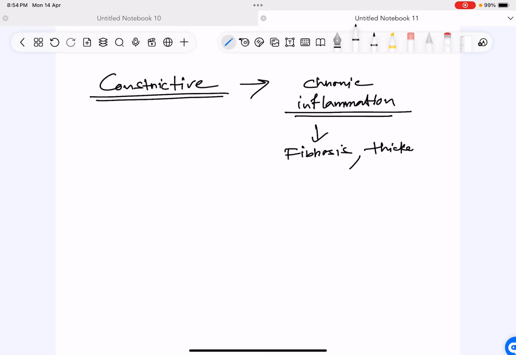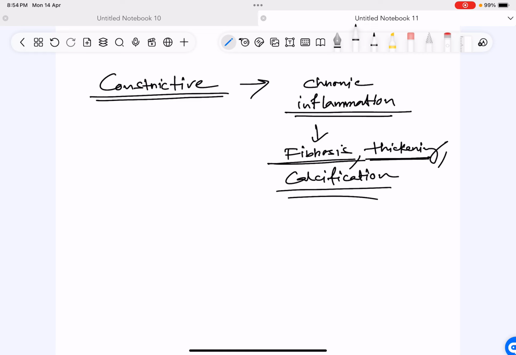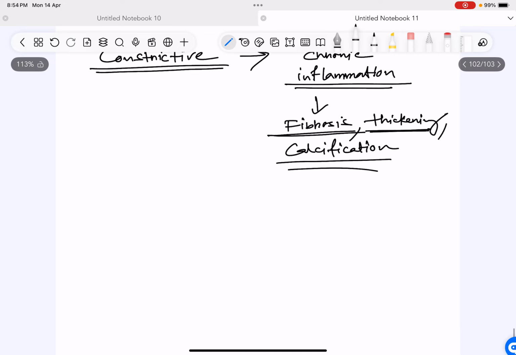Fibrosis, thickening, and sometimes even calcification of the pericardium. Because of this, the pericardium becomes non-compliant. Okay, the pericardium becomes non-compliant and pericardium is now very stiff.